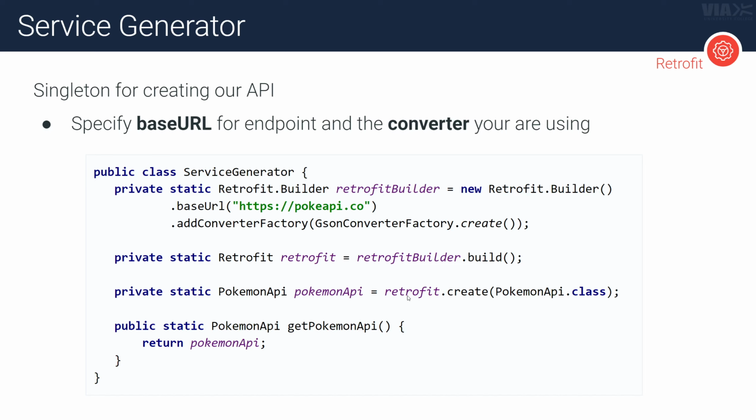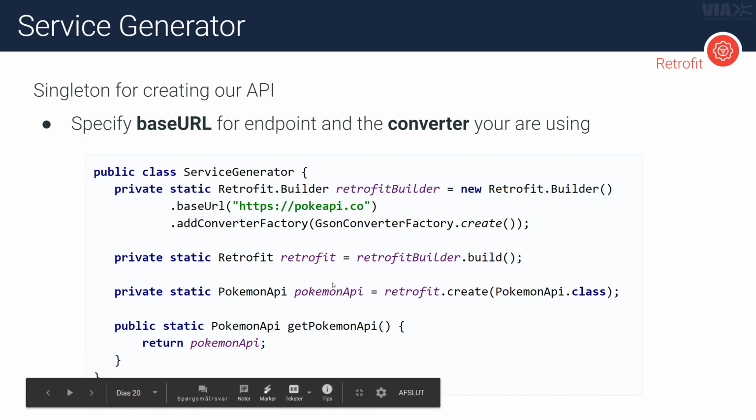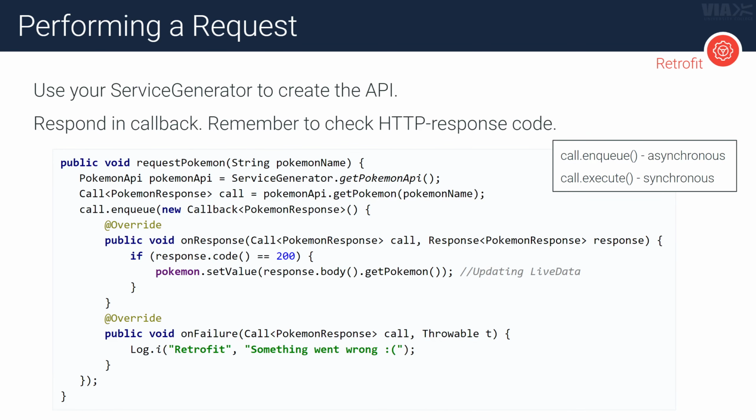Okay, and then you can see right here that it can then create our Pokemon API from that interface that we actually specified earlier. And then after that, I basically just have a method to get that Pokemon API so we can use it to do some requests. And that is pretty much the meat of it all here. Now we have our Pokemon API up and running and we can use it, and that's exactly what we're doing right here. So you can see here we have a method called requestPokemon that could be put inside of your repository or in its own Pokemon API client class, of course.